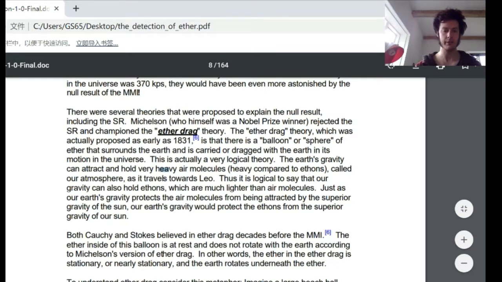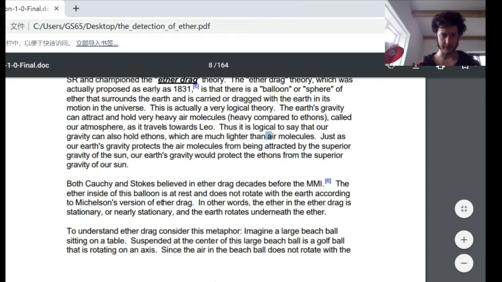The Earth's gravity can attract and hold very heavy air molecules, heavy compared to ethons, called our atmosphere, as it travels toward Leo. Thus, it is logical to suggest that our gravity can also hold ethons, which are much lighter than air molecules, just as our Earth's gravity protects the air molecules from being attracted by the superior gravity of the Sun. Our Earth's gravity would protect the ethons from the superior gravity of our Sun.